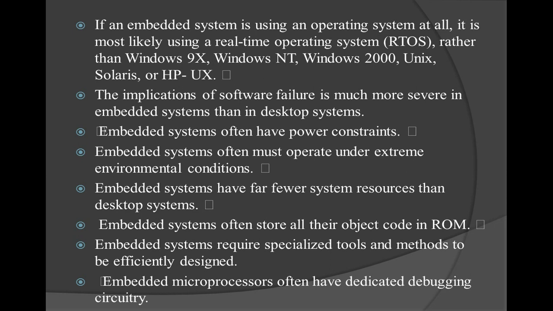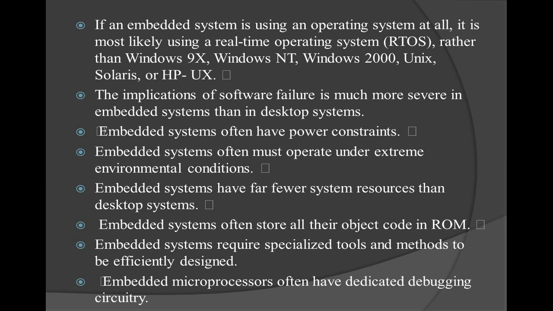The implications of software failure are much more severe in embedded systems than in desktop systems. As we have seen earlier, an embedded system is basically used only for particular applications, right? And if the software for that application fails to install or fails to operate, then the whole system or the whole application you have designed is going to fail.